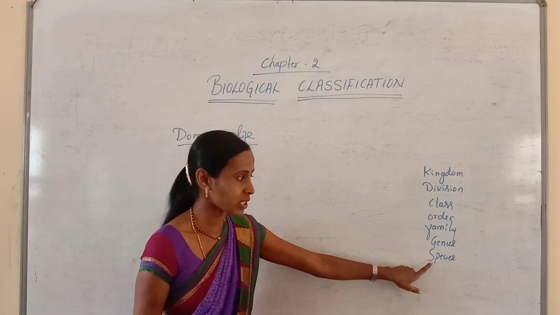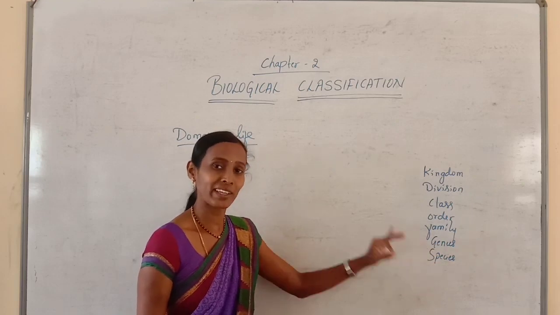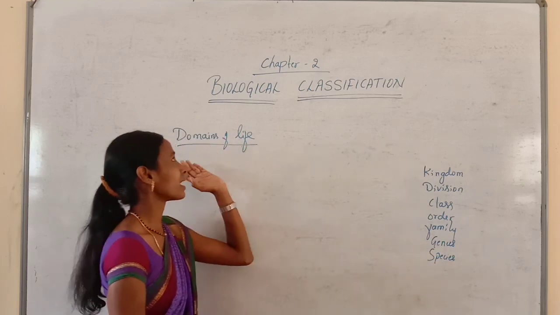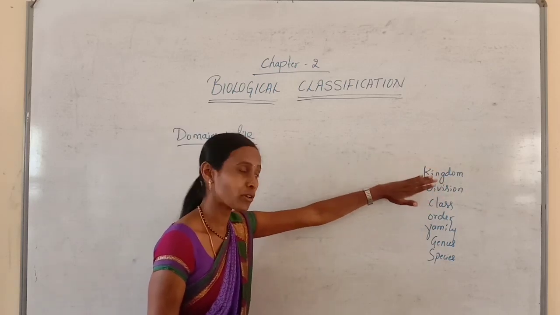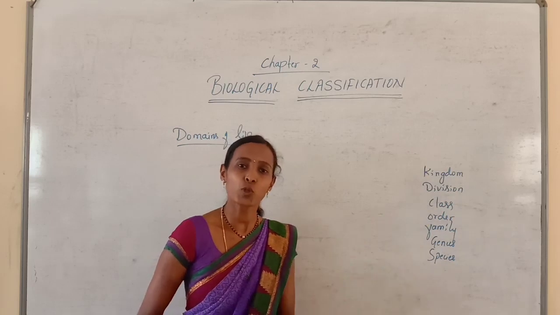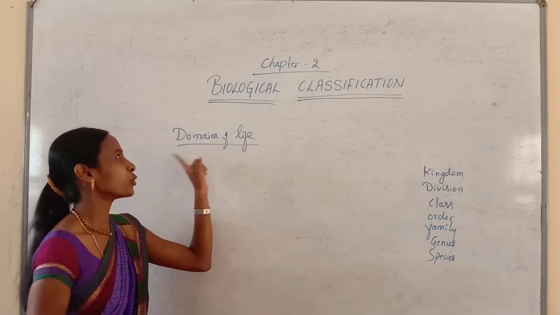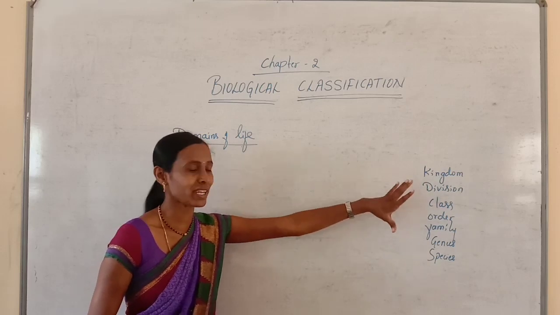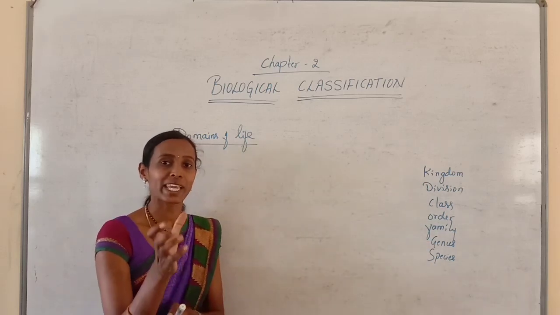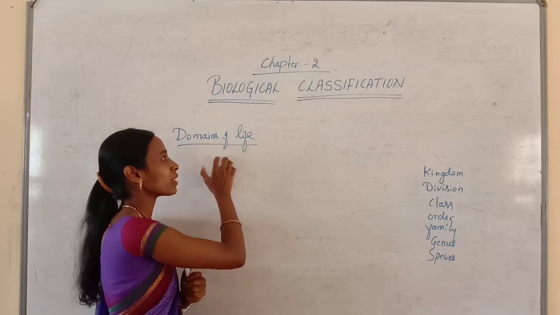So species is the lowest rank, and the highest level of taxonomic rank is the domain. Before kingdom, division, etc., the organisms are initially included under the domains.